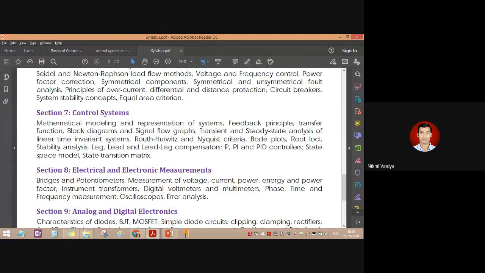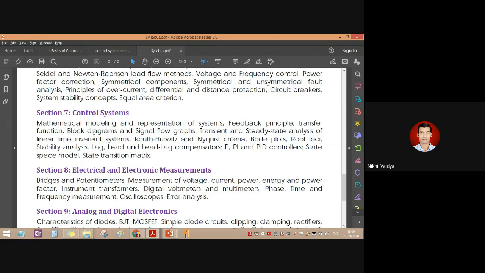Then we have P, PI and PID controllers. They are also tools which are used for enhancing the control ability of the system, and they are categorized in three types: proportional, then proportional integral, then proportional integral and derivative controllers. Then we have the state space model and state transition matrix.